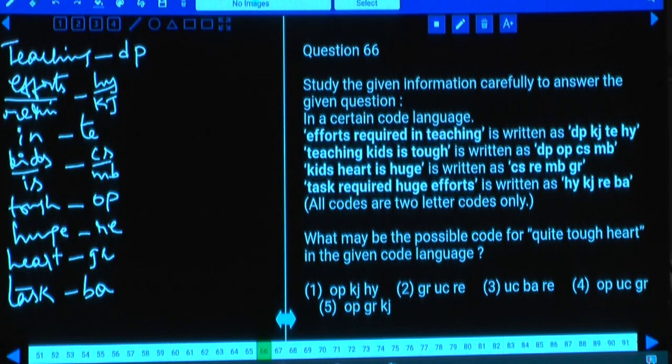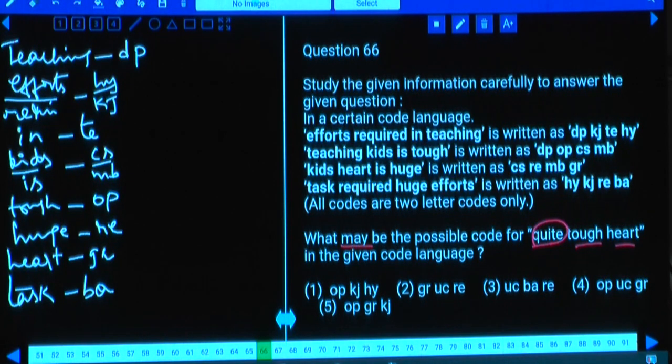Then coming to question number 66. What may be the possible code for quite tough hot? Quite tough hot. Now the question is about maybe. Why is the word maybe given in the question? Because it is a possible code. Then in this one, quite. What is the code to the word quite? There is no word given for quite. Hence we are not able to find out a definite code for this one.